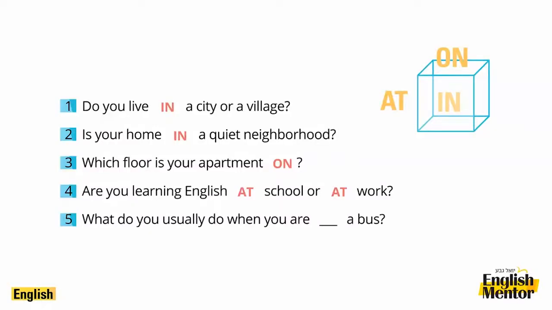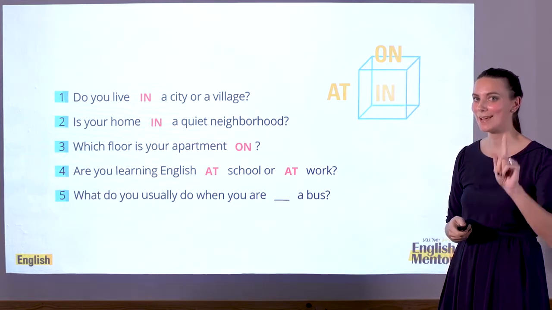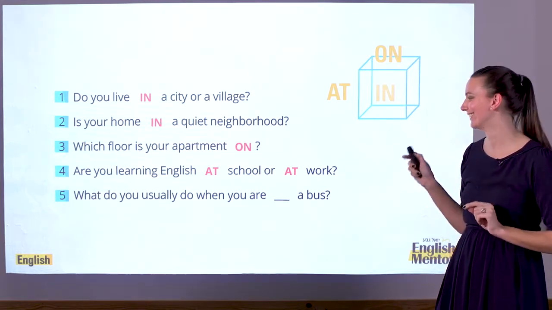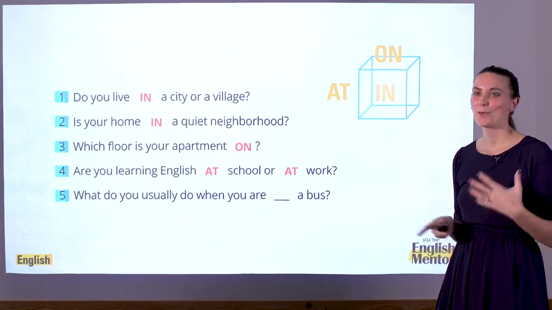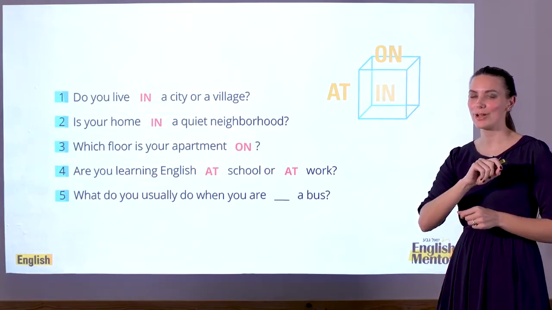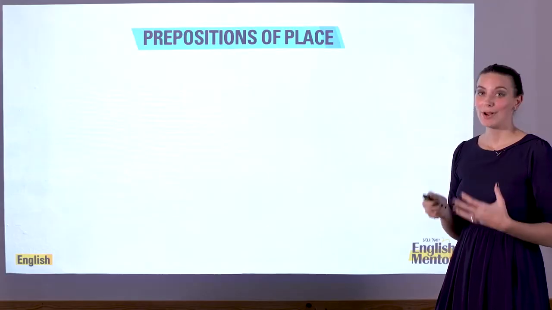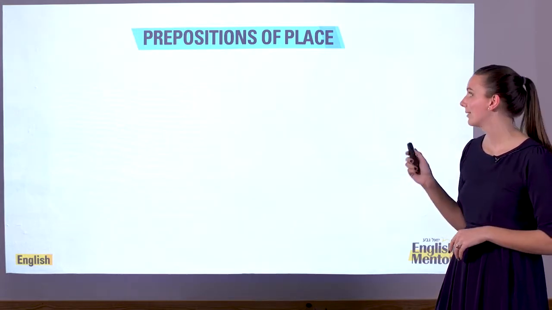The 4th example, are you learning English at school or at work? Hopefully you're learning English at school and at work. And number 5, what do you usually do when you are on a bus or in a bus? I taught you a simple trick. I know that you know the answer. On a bus. Great. So those are our prepositions of place.